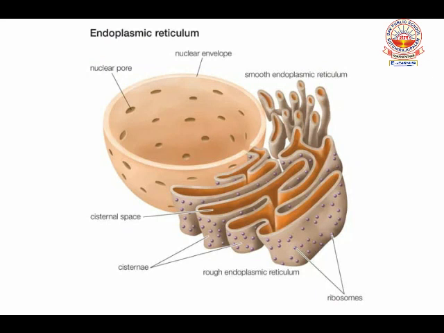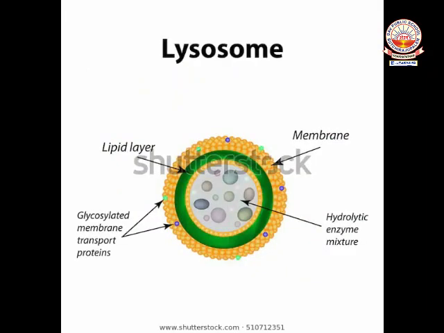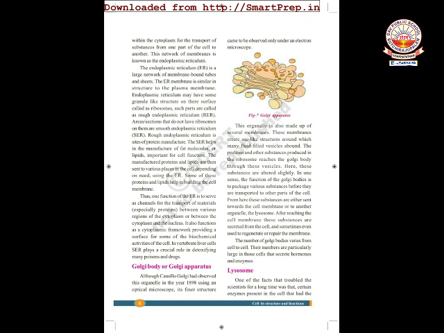Next, other important cell organelles, lysosomes. Lysosomes are spherical bodies which are responsible for waste disposal system of the cell. They contain powerful digestive enzymes, and they can digest the cell itself when it gets damaged.